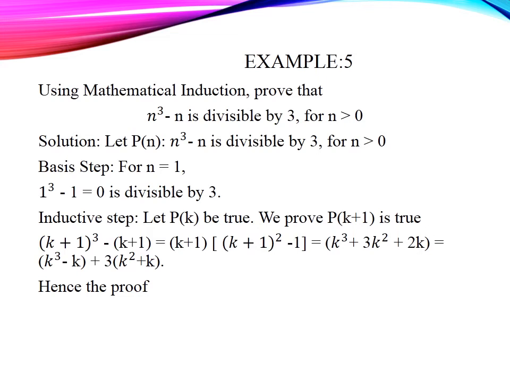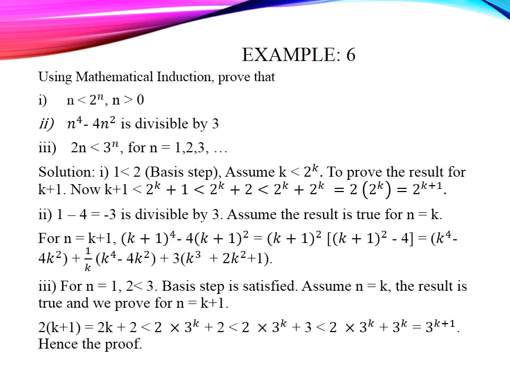by just a small manipulation. We write it out and then we find that it can be written as k cube minus k plus 3 into (k square plus k). The first term is divisible by 3 and the second term is a multiple of 3, so it is divisible by 3. So hence for n equal to k plus 1, the result is true. So for all n, by mathematical induction, it is true.